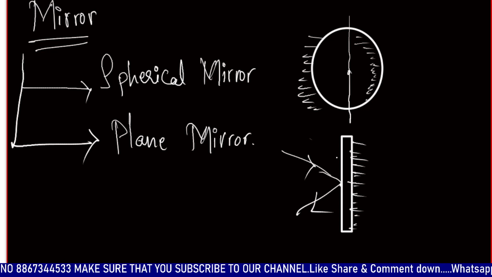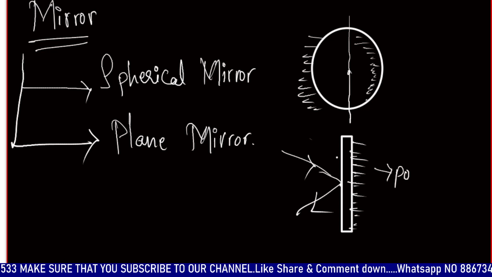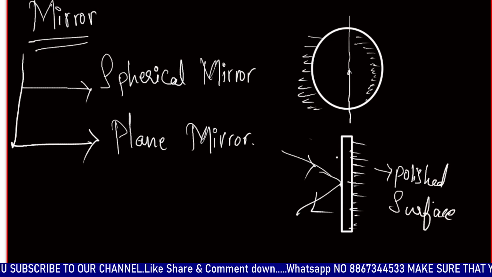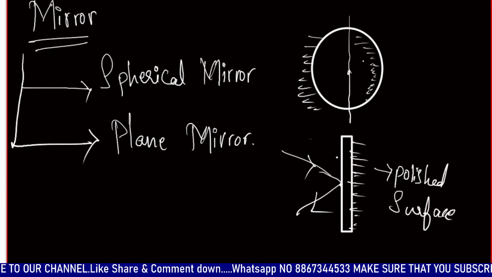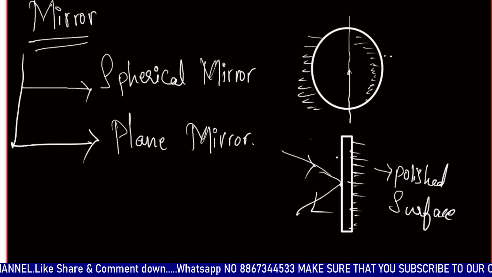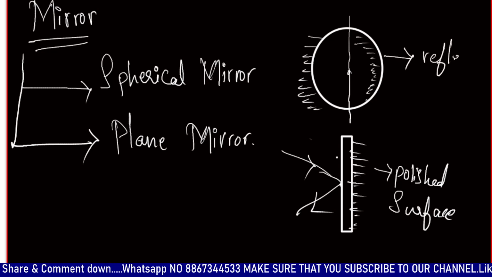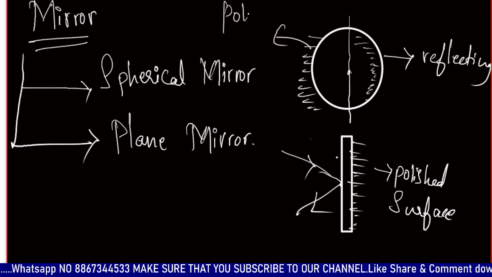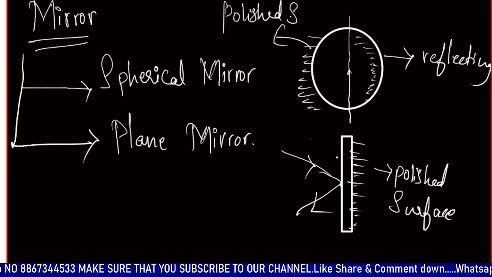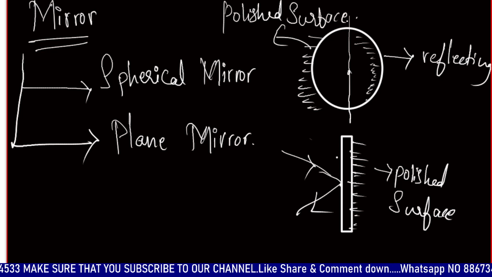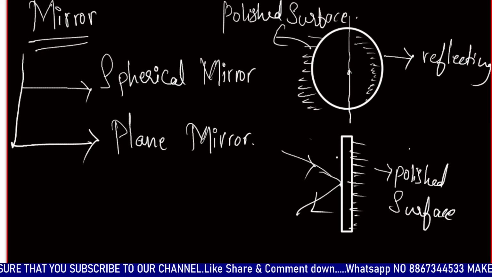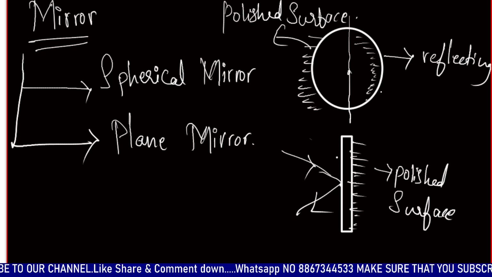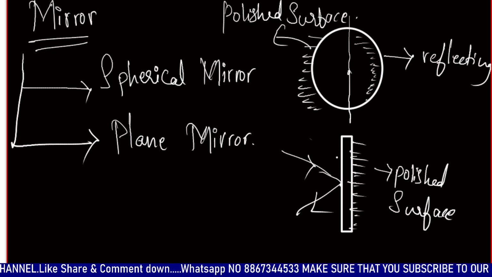This is the reflecting surface and this is the polished surface. These are the two things to be noted down in a mirror. You will note down the details in the next part. The spherical mirrors are classified in other forms, so we will know it later.